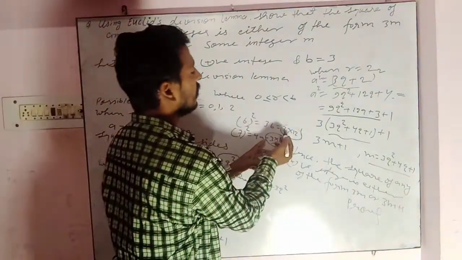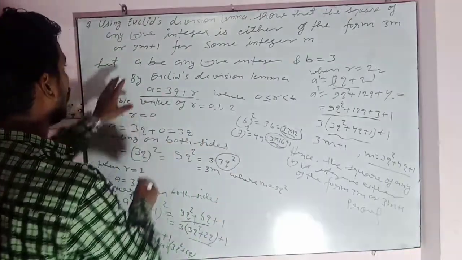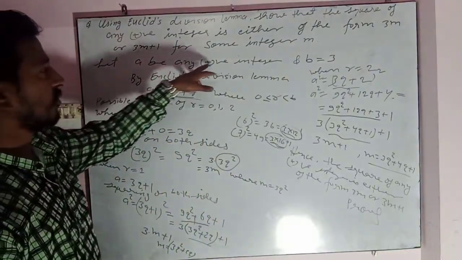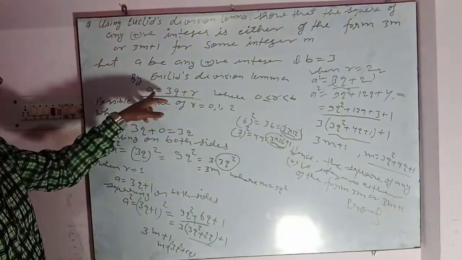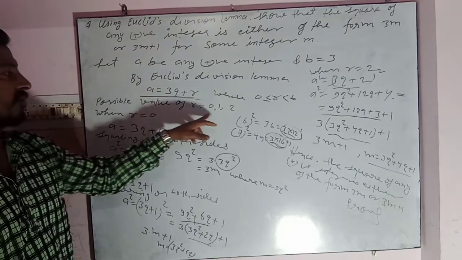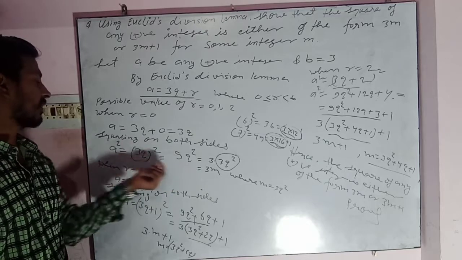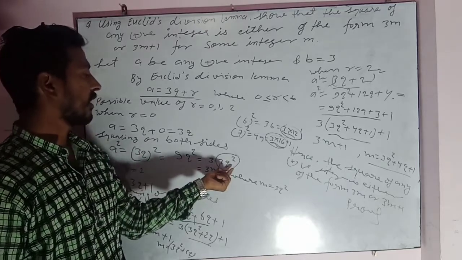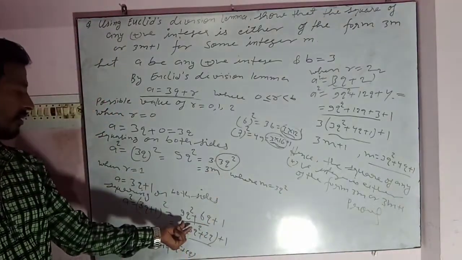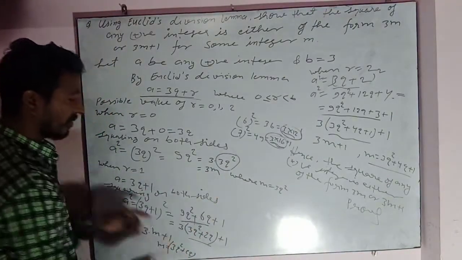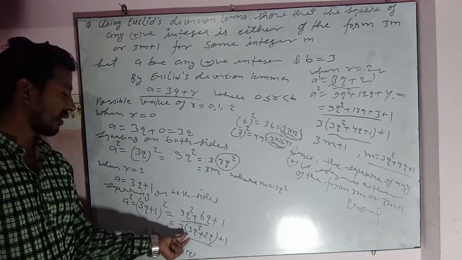यानी कुछ भी नहीं, इसको 3 का मल्टीपल में और इसका 3 का मल्टीपल प्लस 1 लिखना है. तो इसीलिए हम लोगों ने स्टार्ट किया हुआ था कि a जो है वो पॉजिटिव इंटीजर है और b is equal to 3, because 3 is given. So a is equal to 3q plus r, जहाँ पे पॉसिबल वैल्यू r जो होगा वो ऐसा होगा. अब देखिए a is equal to 3q मींस स्क्वायर करेंगे तो 9q square, means 3 into 3q square, and 3q square is equal to, we have that m, so it will become 3m. Similarly, from these two terms we have taken 3 as common, and these two terms are called m, so it becomes 3m plus 1.